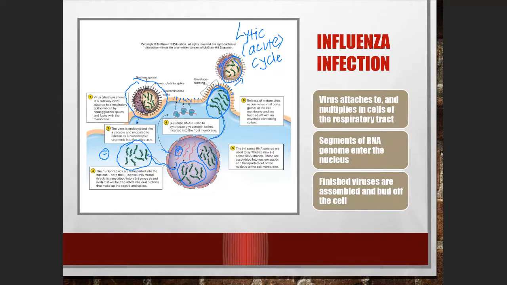That's what happened with the Spanish flu that killed millions of people, because of the destruction of respiratory tract cells by these flu viruses. So this is a lytic or acute type of infection, a really fast type of infection.